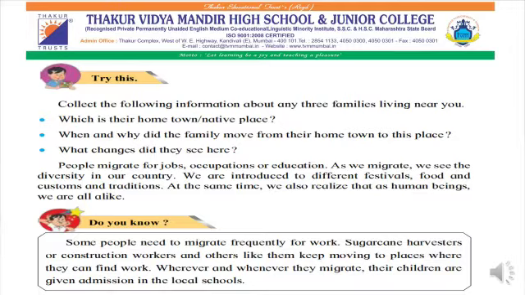Environmental changes, pollution, and many more changes have taken place when we migrate from one place to another. People migrate for jobs, occupations, or education. As we migrate, we see the diversity in our country. Diversity means what? Different festivals, different religions, different castes of people we see. We are introduced to different festivals, food, customs and traditions. At the same time, we also realize that as human beings, we all are alike.